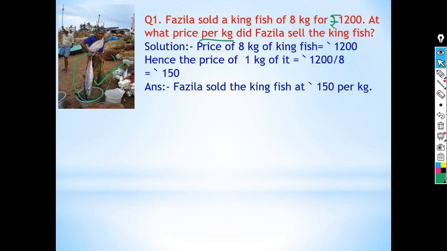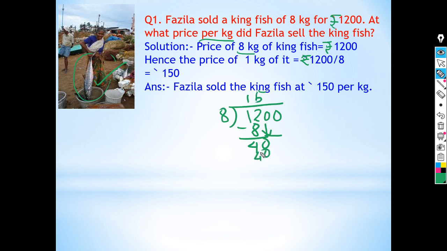Now come to the solution part. So the price of 8 kg of kingfish is rupees 1200. Hence the price of 1 kg of it is rupees 1200 divided by 8. So 8 ones are 8, 4 remainder. Bring down the 0. 8 fives are 40.